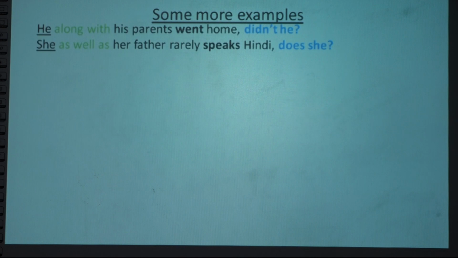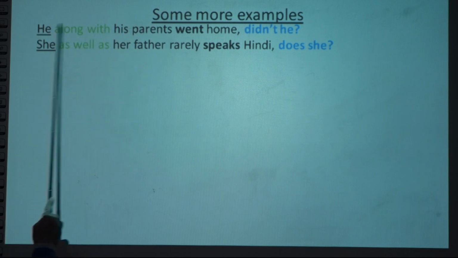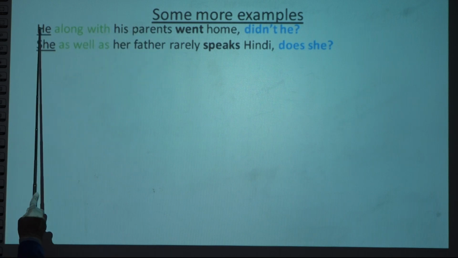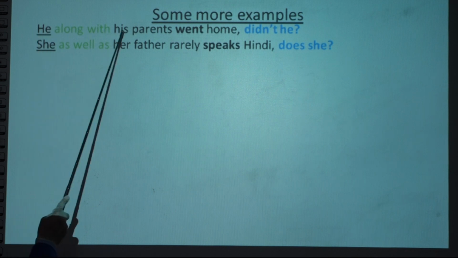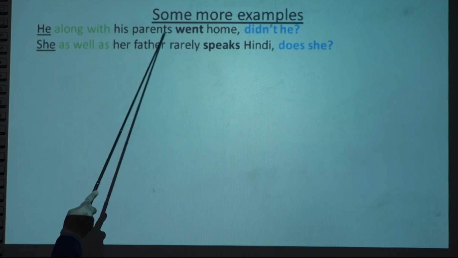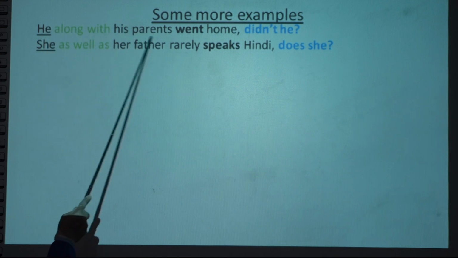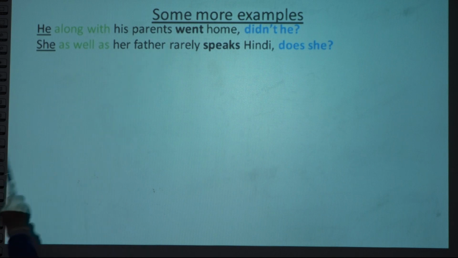Now we are at the end. Some more examples, let's see. Here is one subject: he along with his parents. He is a pronoun, his parents is a noun, so here there is a subject, right? These two words, pronoun and noun, make the whole subject.